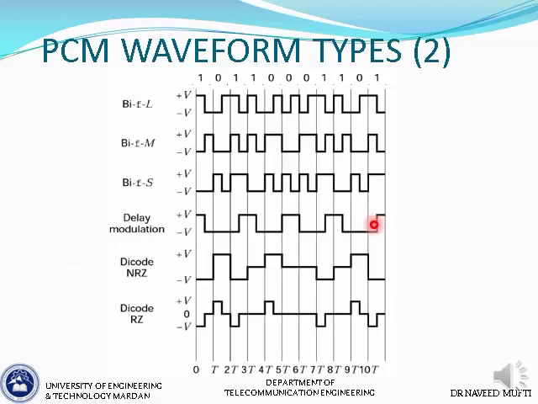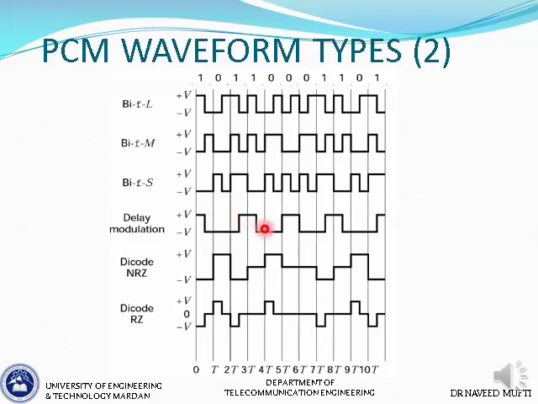Now if there is a single 0, we will not have a transition. If there are consecutive zeros, that means a 0 followed by a 0, there will be a transition at the time when the first 0 finishes and the second 0 starts. That is, there is a transition at the end of the first bit interval and the start of the second bit interval, when two zeros are together. So half time transitions for 1s, no half time transitions for zeros, and when there is a single 0, nothing at the bit interval, as you can see here.